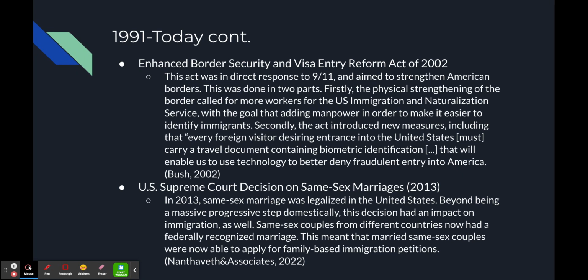And it called both for more workers, but also new measures in which every foreign visitor that wanted to enter the United States had to have travel documents. A little bit more outside of the scope, same-sex marriages were legalized in 2013, which led to same-sex couples from different countries being able to have their marriages federally recognized, and thus were able to apply for family-based immigration petitions.